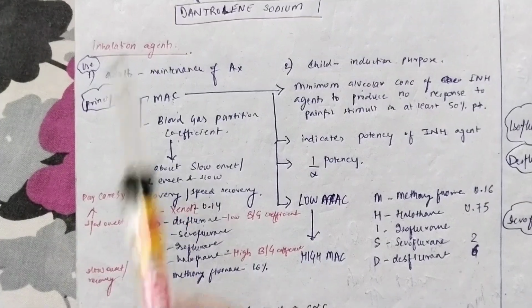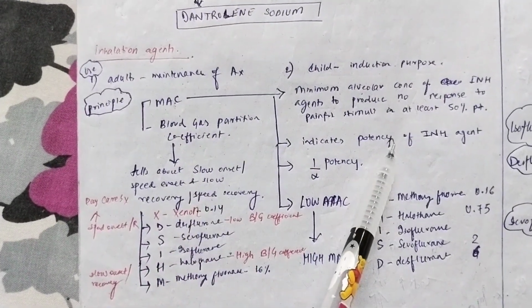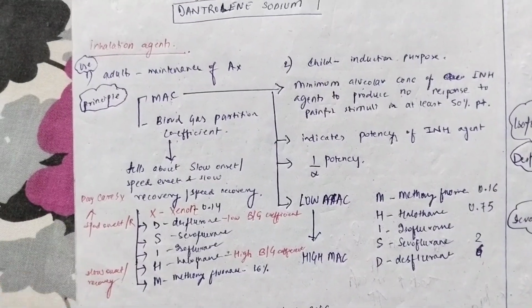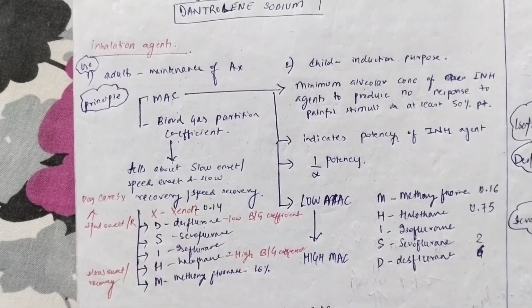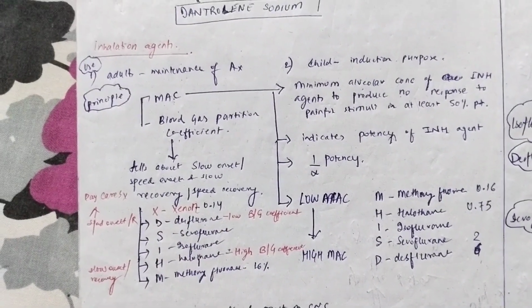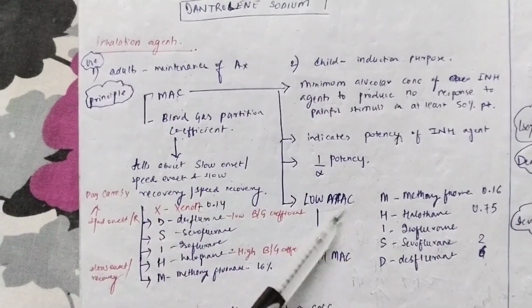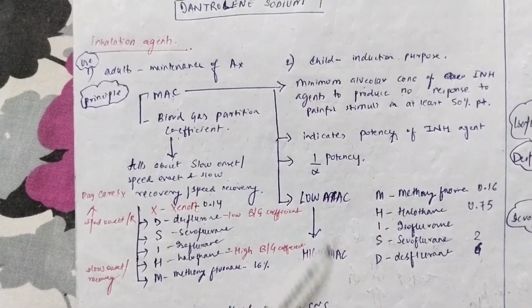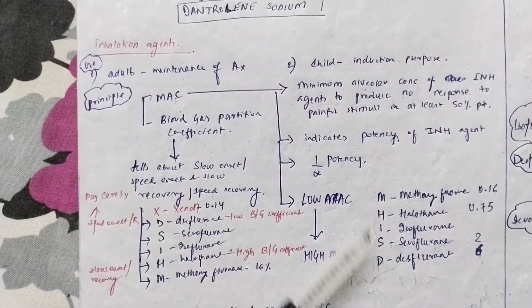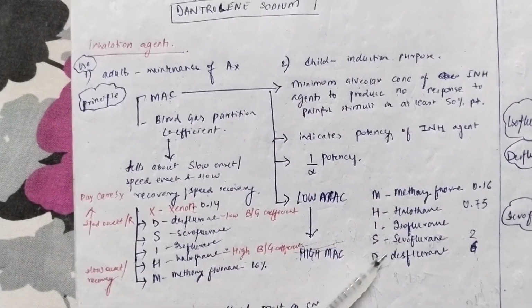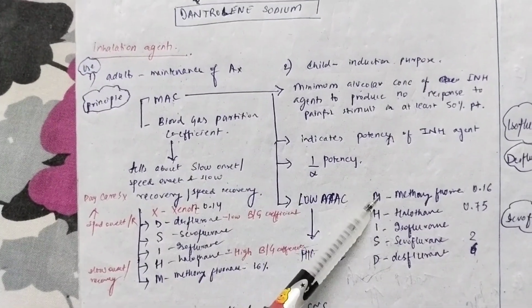that is called MAC. So basically MAC indicates the potency of the inhalation agent, but it is inversely proportional. Meaning if MAC is higher, a greater amount of drug is needed to produce the desired effect, so the potency is lower. That is why it is inversely proportional. So if we see the order from low MAC to high MAC, it is given by the mnemonic MHISD, which means the drug with high MAC, that is D, is the least potent, and the drug with low MAC, that is M, is the most potent.